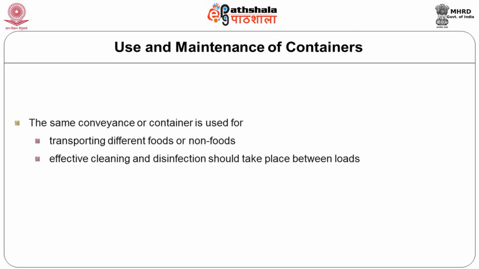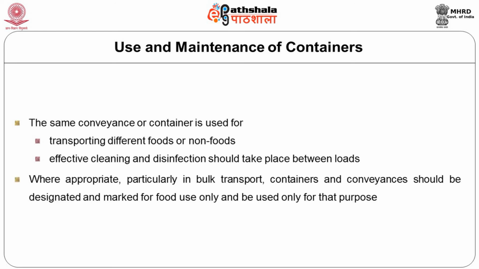Where the same conveyor or container is used for transporting different food or non-food, effective cleaning and disinfection should take place between the loads. Where appropriate, particularly in bulk transports, containers and conveyances should be designated and marked for food use only, and should not be used to transport other materials as well.